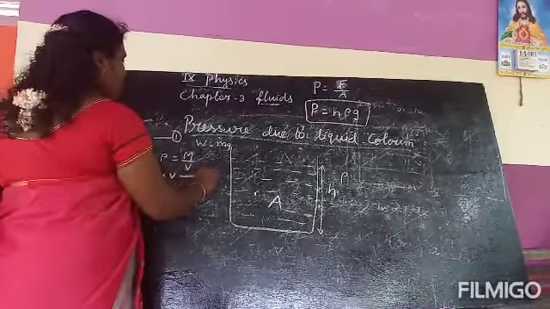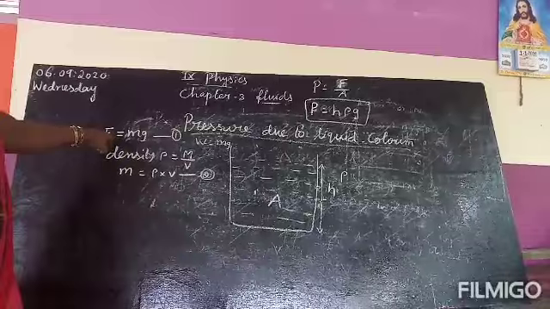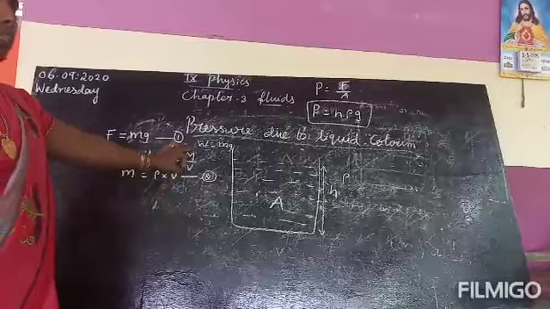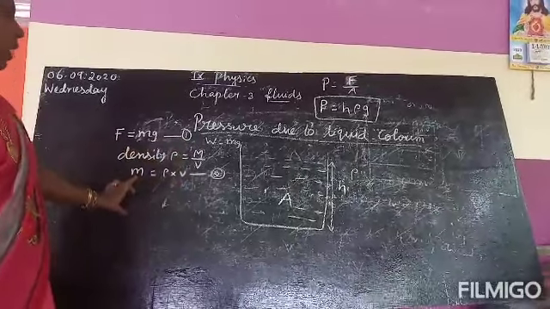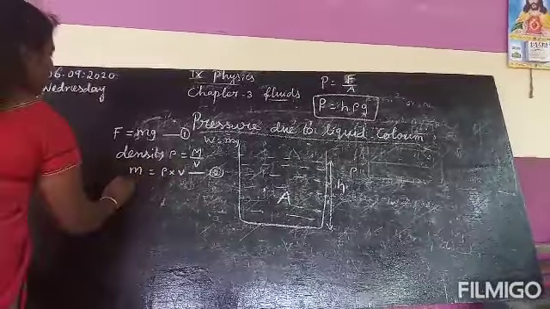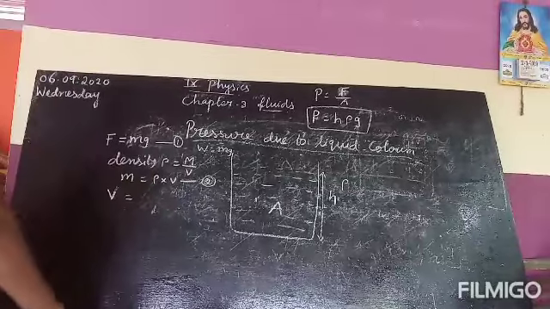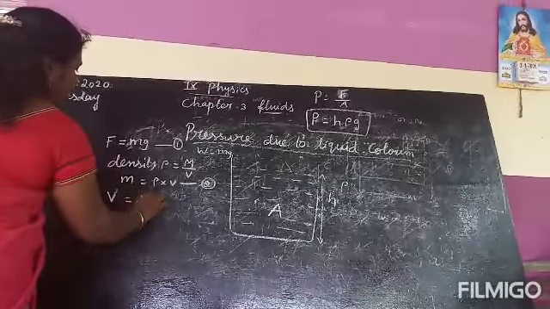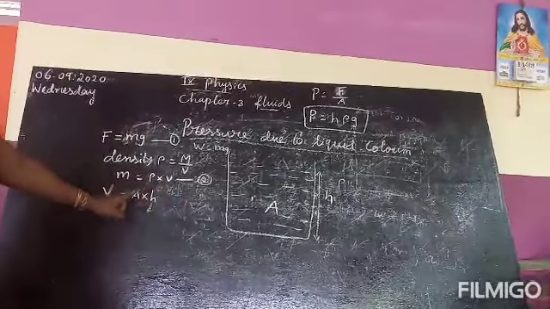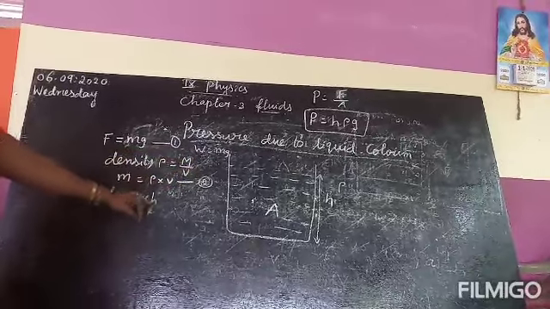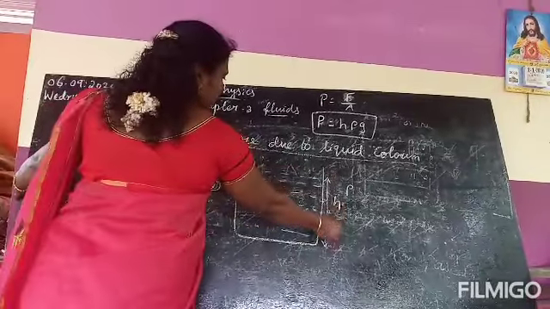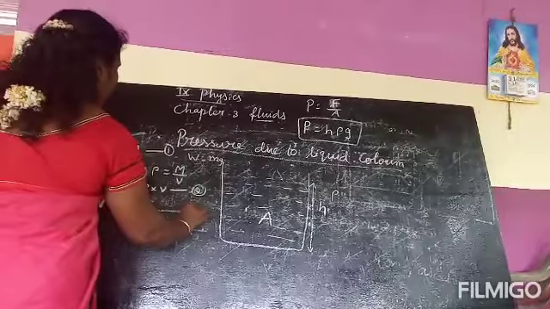This is equation number 2. First, the force acting on a body is equal to the weight of the liquid. Now the density formula all of you know: rho equals mass per unit volume. From there you take the mass value, m equals rho into V. Now you need the formula for volume. What is the volume formula? Area into height. Area means the area of cross section, denoted by the letter A. Height means the height of the liquid, given here. This is equation number 3.